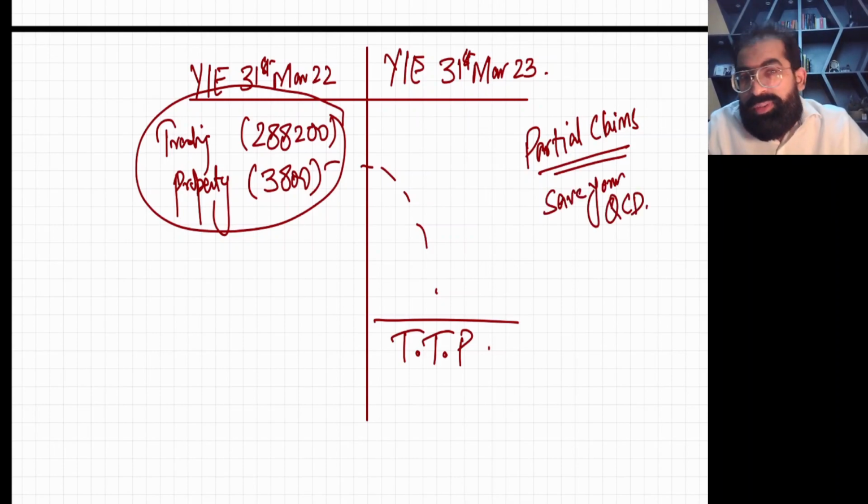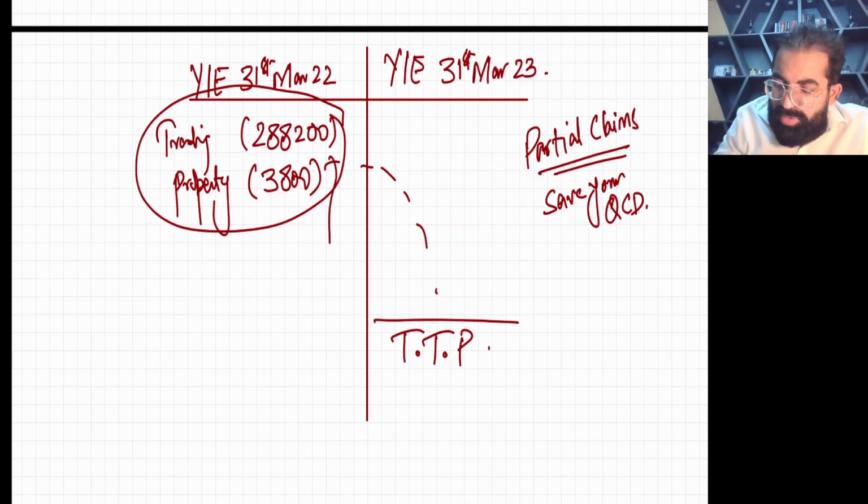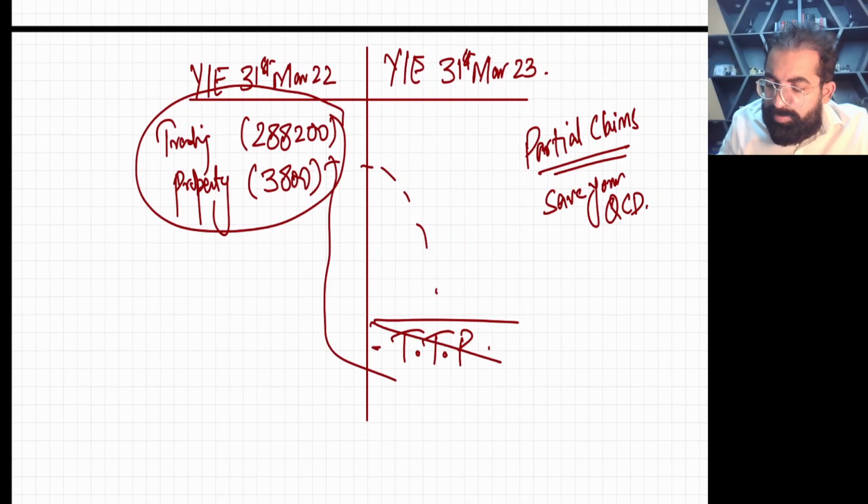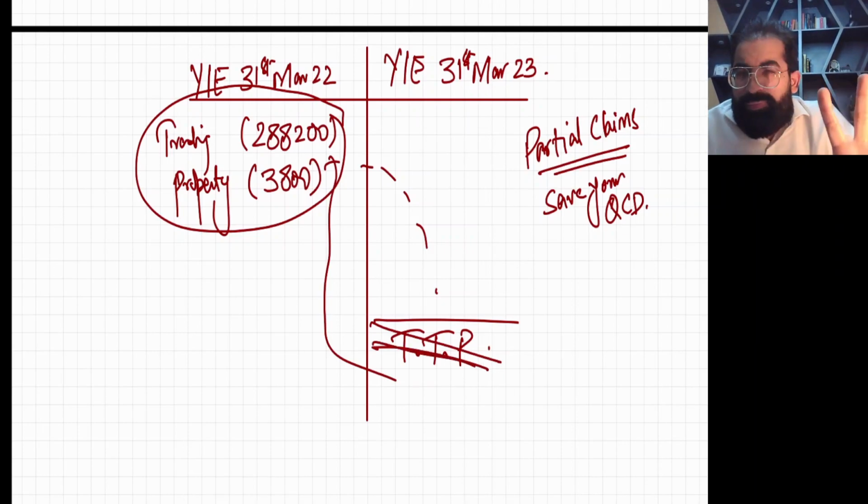You can save your QCD means first deduct your QCD and then set off the losses. So these two losses will first cancel your TTP. I'm giving you a hint that this TTP will be around 149,000 something. Still a big amount of trading loss is left.